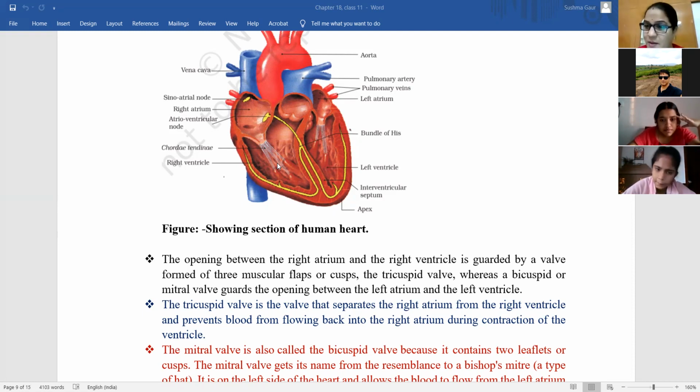अब समझ में आया? Ma'am, that's the chordae tendinae. I don't know यार. Ma'am, लिखा है, it's there in the diagram. हाँ, that is chordae tendinae. मुझे सुनाई दे रहा है, that's called tendinae.